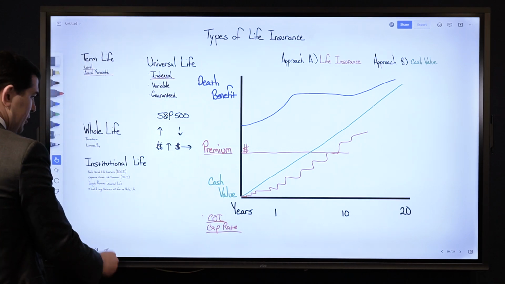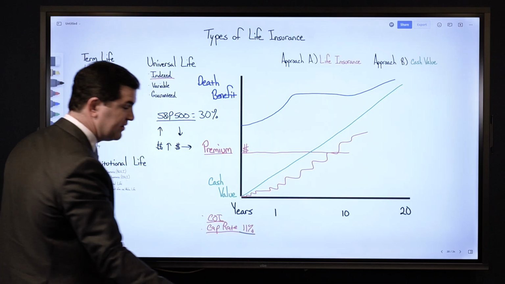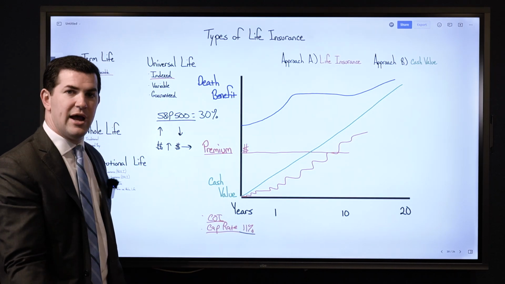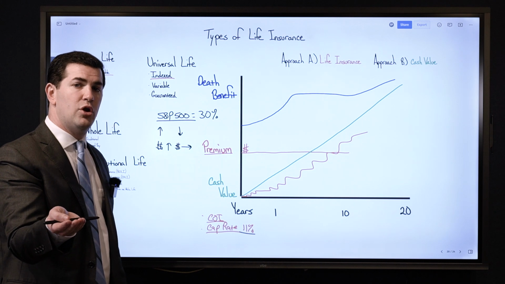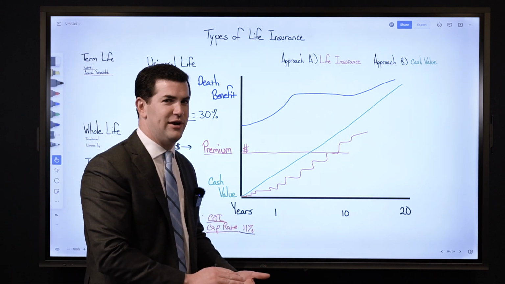Here's an issue though. When I look at the cap rate, this might start at 11%. And what a cap rate represents is if I'm tied to the S&P 500 and the S&P does 30%, the cap, which limits how much I can earn on any given year, if that's 11%, I'm capped at 11%, which is still not bad when I consider the fact I can't lose any money with this product.